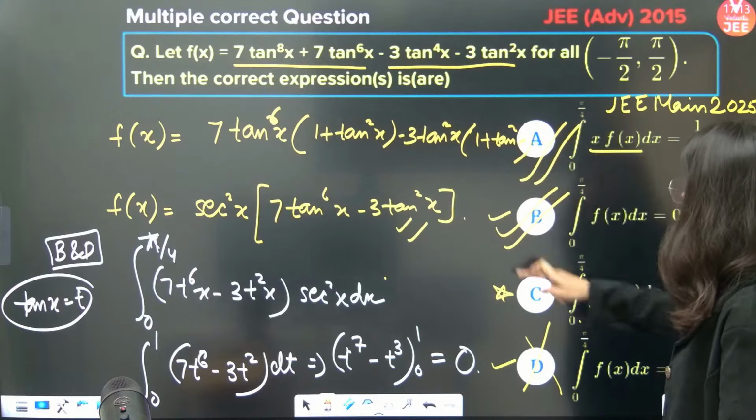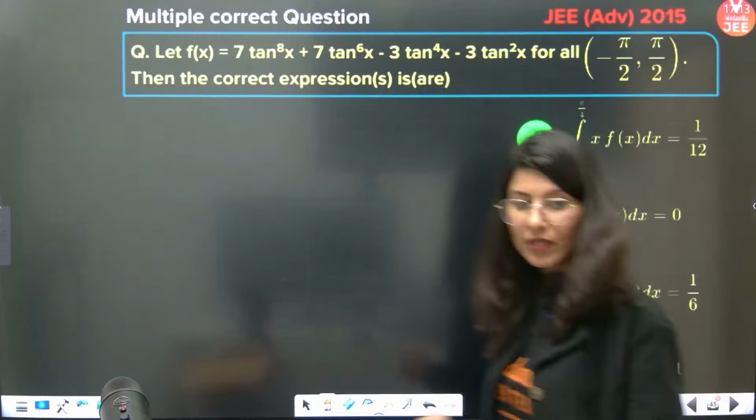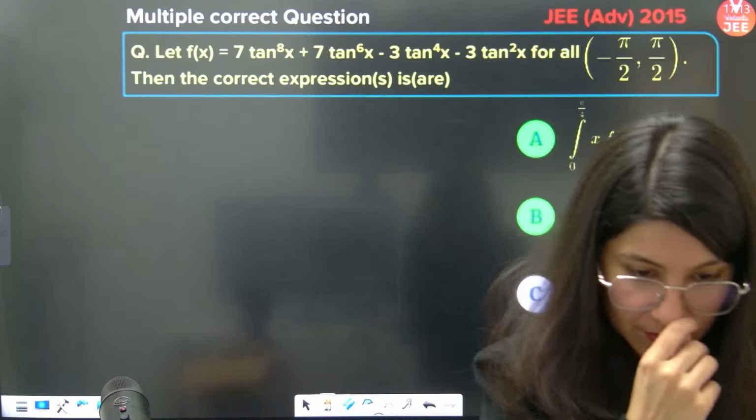Option A. A and B both are correct. So this question is having A and B both correct. Have a look. Let me know.